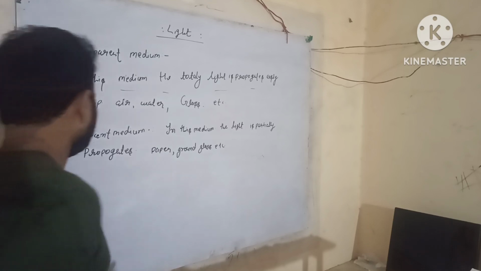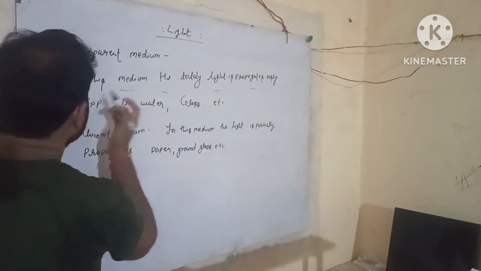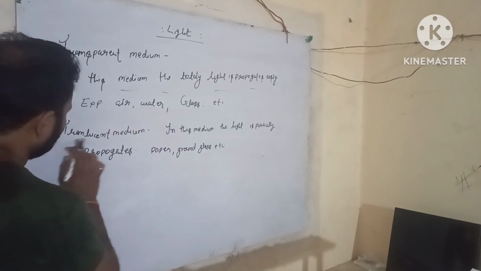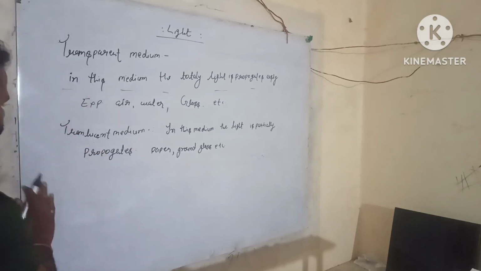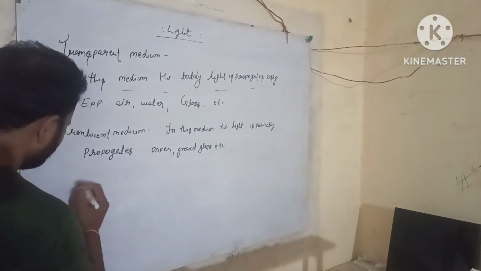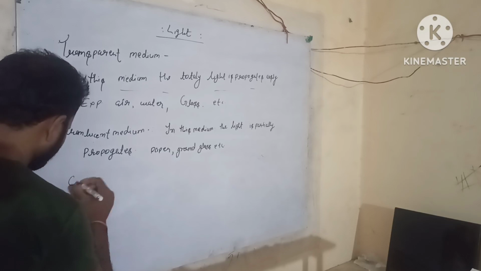Firstly the transparent medium and translucent medium are completed, and then we learn about the opaque medium.